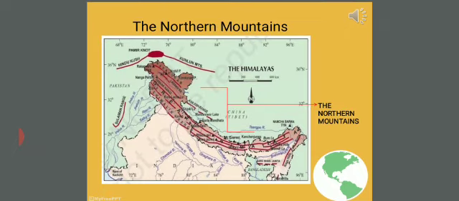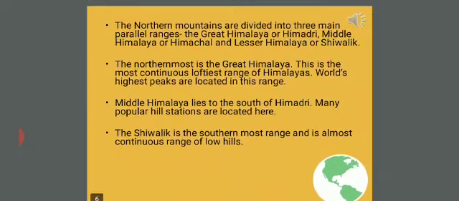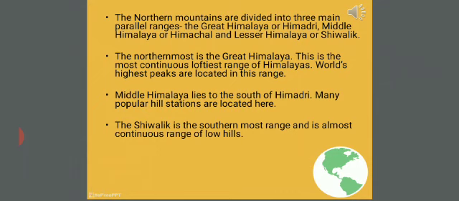In this slide, you can see the picture of northern mountains of India. The red color of the map shows the northern mountains of the country. These northern mountains are further divided into various types, which I will discuss in the next slide. So, the northern mountains are divided into three main parallel ranges.